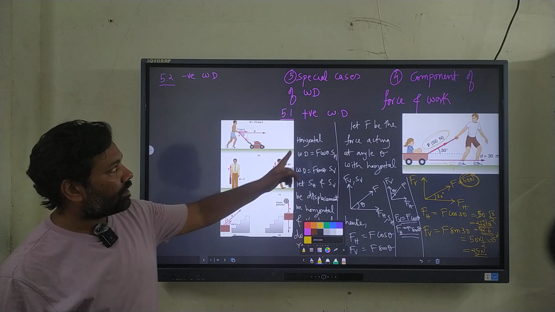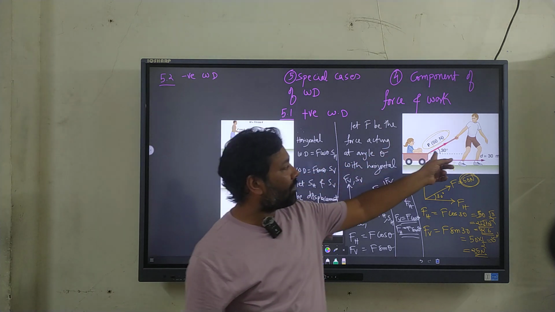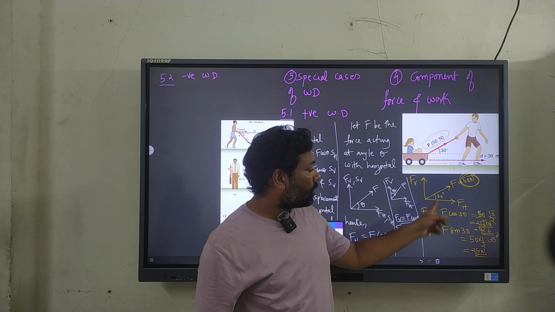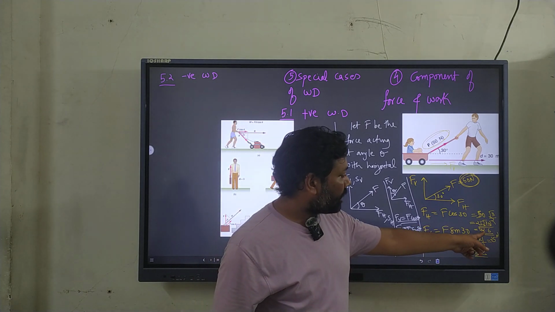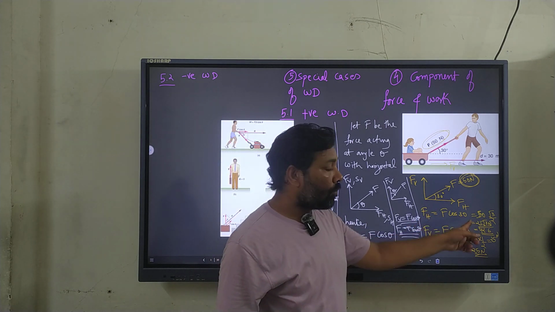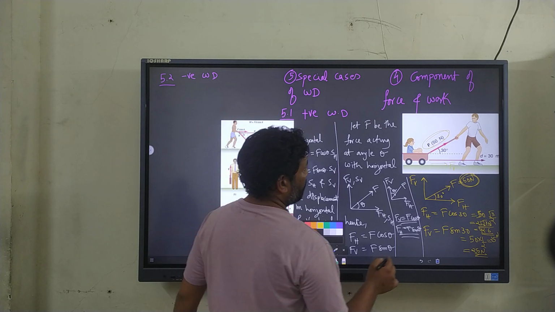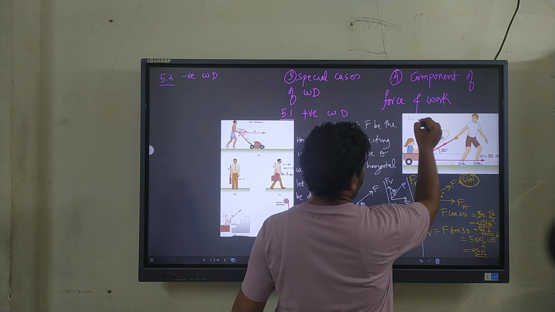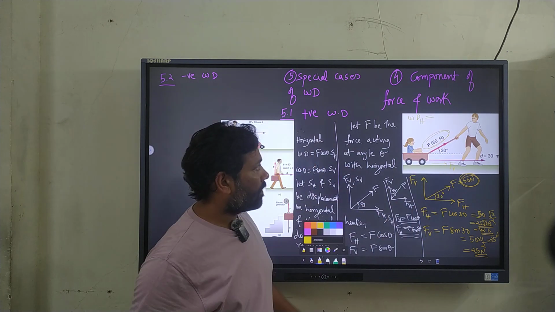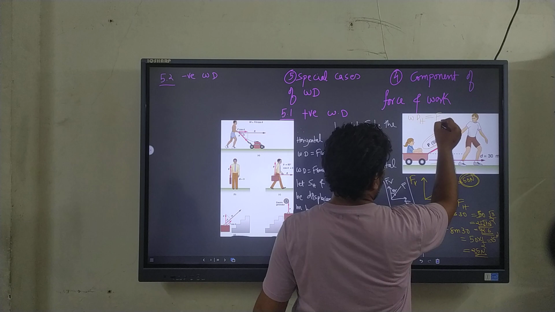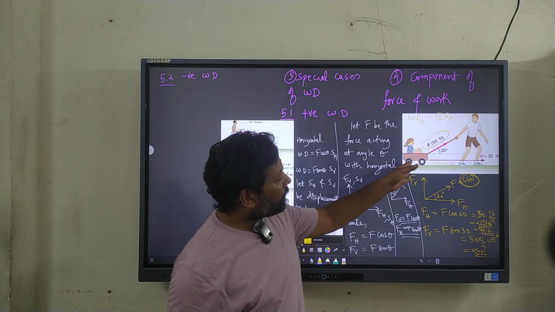And as per this concept, we'll see here is one example where the force acts at some angle. I have calculated the force here only; you can calculate the work done further. So if I want to calculate work done in the horizontal direction, I'll take force in the horizontal direction as well as displacement in the horizontal direction.